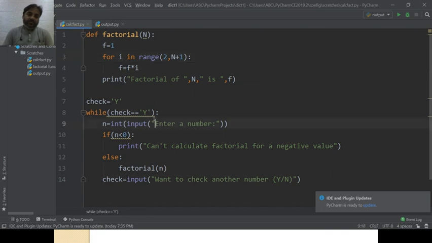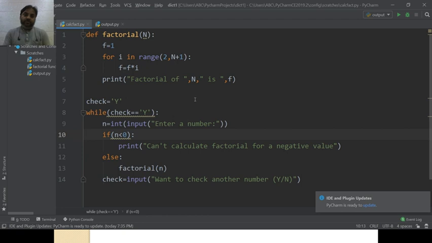This is a loop which I have formed to get the input from the user. If the user enters a number which is less than 0, it will simply say cannot calculate factorial for a negative value. Otherwise, it will call the function factorial and display the value of the factorial. This line will ask whether the user wants to check any other number or not, and this while loop executes till the user says yes.